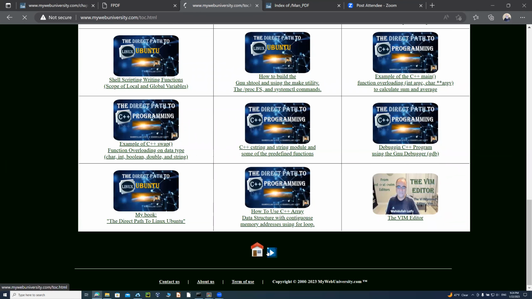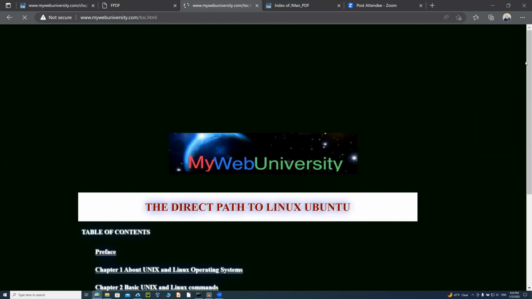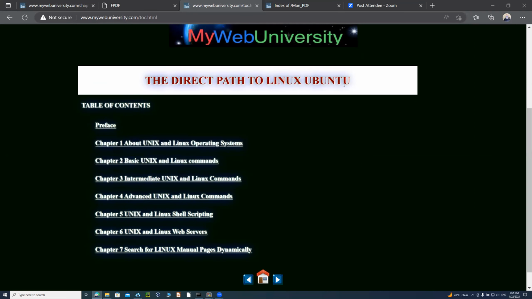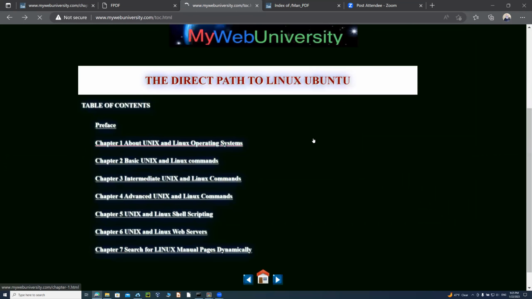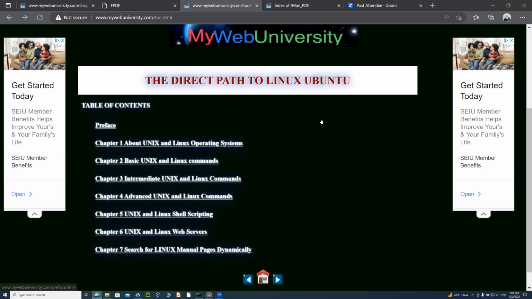You can go to the next page here, and you will be redirected to the table of contents for my book called The Direct Path to Linux Ubuntu. I'm calling it the direct path to Linux Ubuntu because you don't need to install Linux or any kind of VMware or Docker or any other resources. Unix or Linux is available for you online at my web university in my cloud. I'm building the whole book online for you, and you can practice the entire book online using mywebuniversity.com.